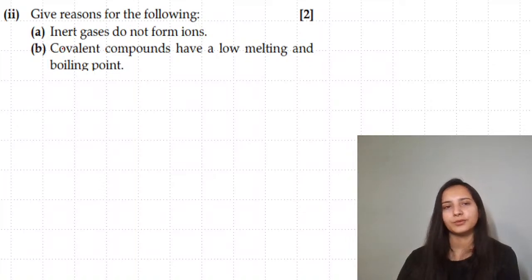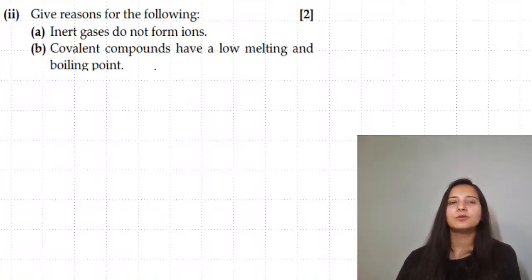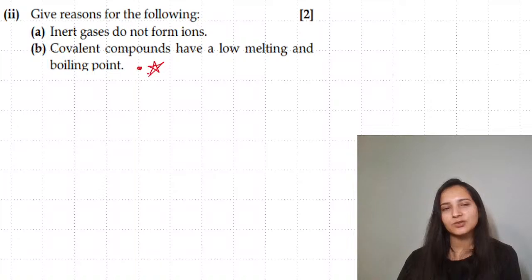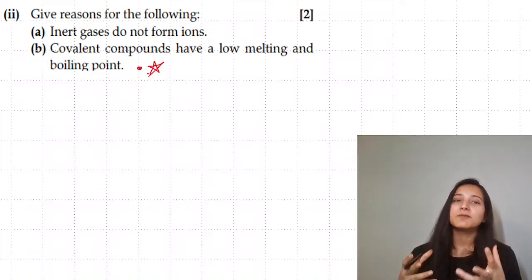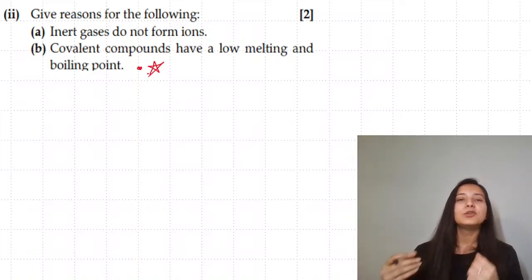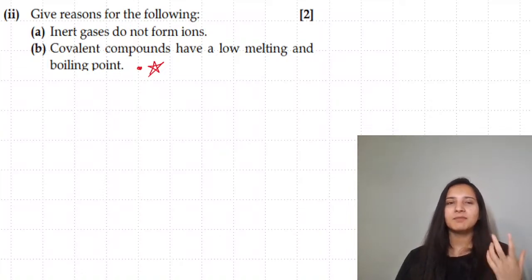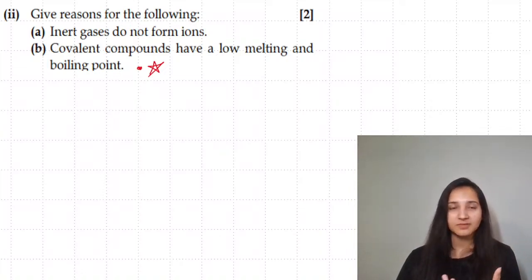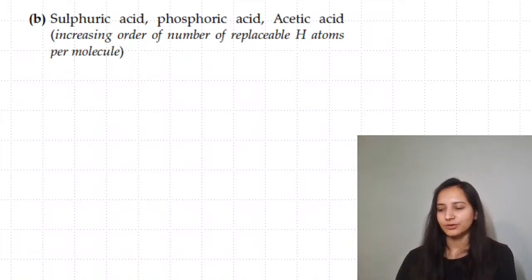Give reason for the following. Inert gases do not form ions. We have discussed yesterday, covalent compounds have a low melting and boiling point. If you remember, I told you that the properties of ionic and covalent compounds are important. So covalent compounds have a low melting and boiling point because these have a less force of attraction between the particles. You don't have opposite ions existing here, okay? So you have to say that the particles have very less force of attraction amongst themselves, hence it's easier to melt or to boil. Hence they have low melting or boiling point.